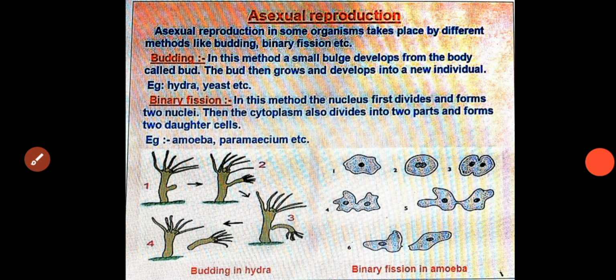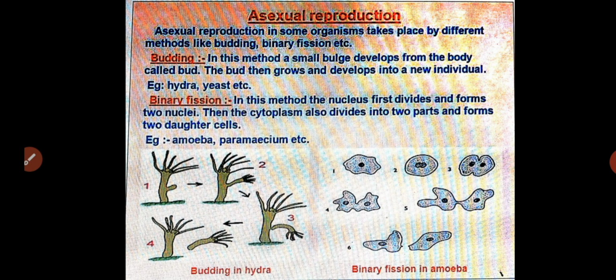Students, I already told you asexual reproduction is a type of reproduction that takes place in some organisms by different methods, not involving males and females or sex organs. Different methods of asexual reproduction take place in different animals.